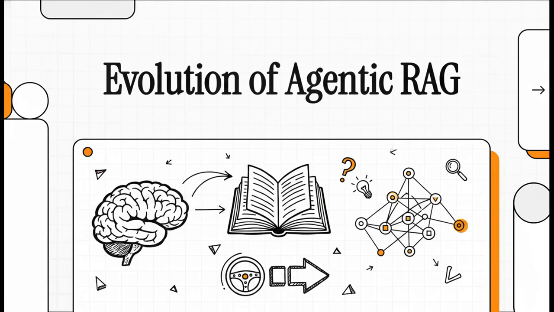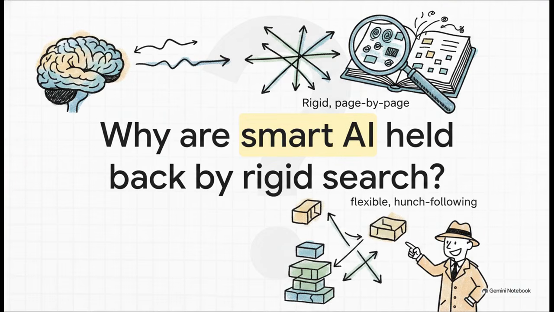But when it comes to pulling in external knowledge, a process we call RAG, or Retrieval-Augmented Generation, they've been kind of curiously held back. So today, we're looking at a huge breakthrough that finally hands the steering wheel over to the AI itself. So here's the big question we're exploring today.